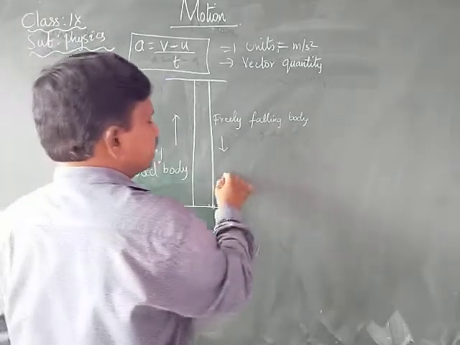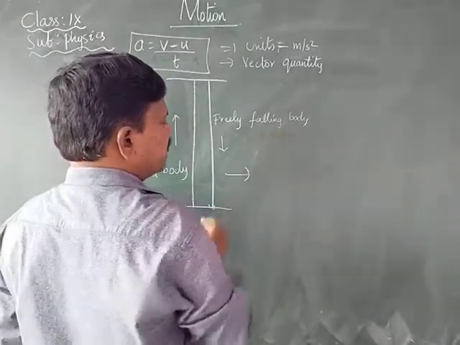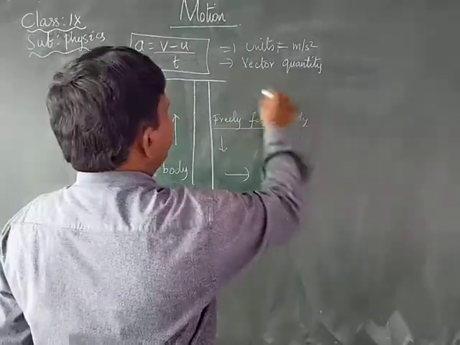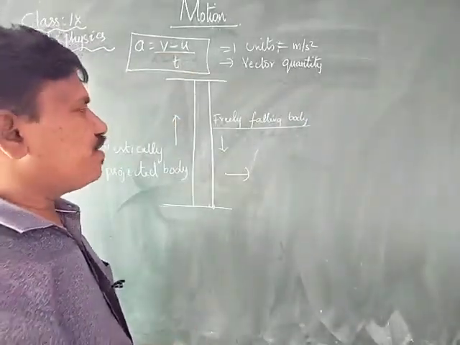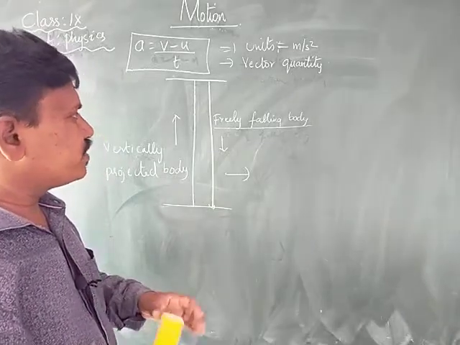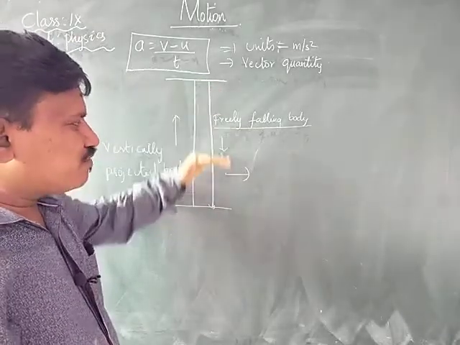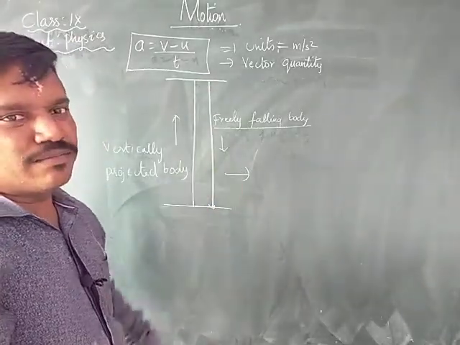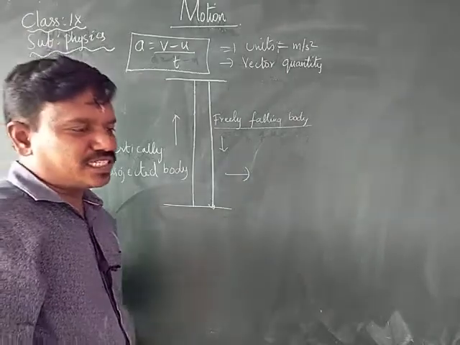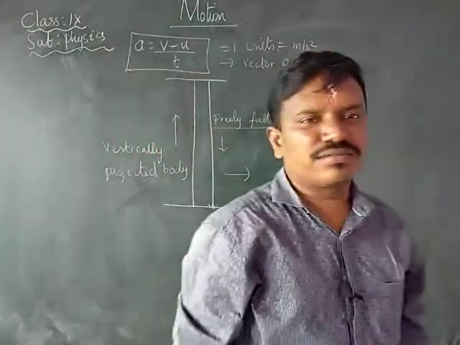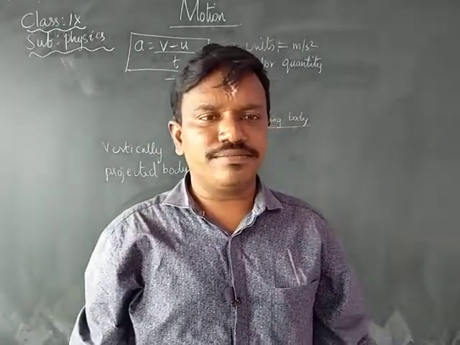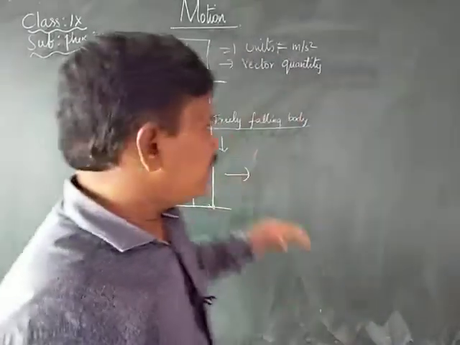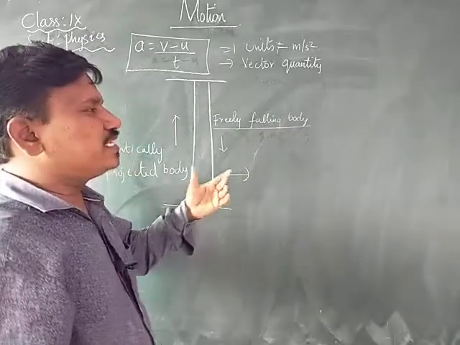Okay, the answer is the freely falling body is the example for acceleration. Why the freely falling body? Whenever a body is falling down, its speed is increasing, its velocity is increasing. Velocity is nothing but speed in a particular direction. As the velocity is increasing when it is falling down, therefore we say that is acceleration.